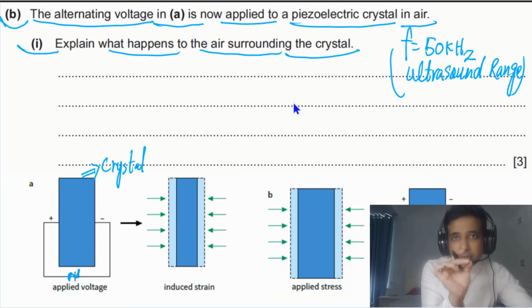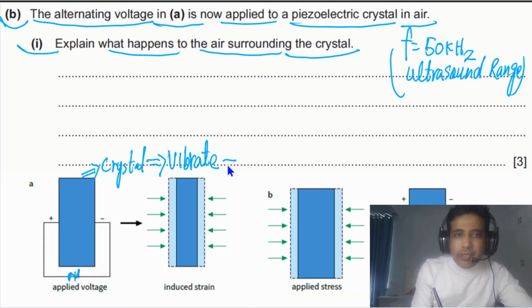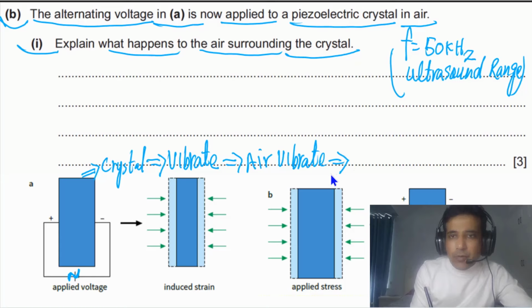So in this case, we will say first thing, alternating voltage will cause the crystal to vibrate. When this crystal vibrates, the crystal will cause air to vibrate, meaning the surrounding air will vibrate, and the surrounding air will vibrate at a frequency in the ultrasound range. So these 3 points you need to understand. If you write down these 3 points, you will get 3 B marks.